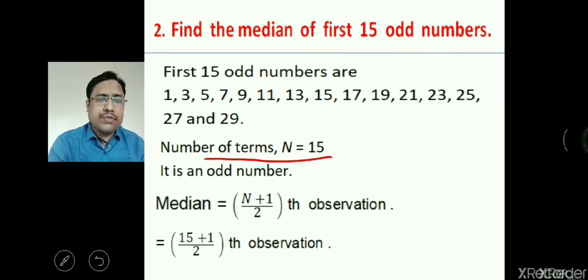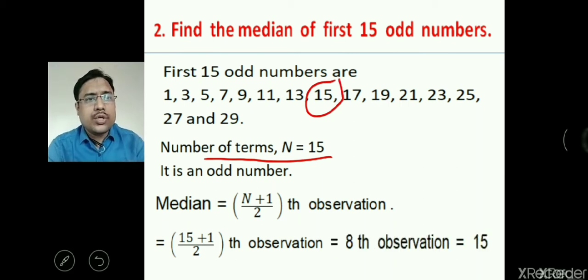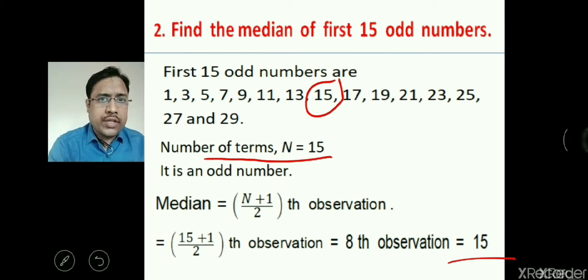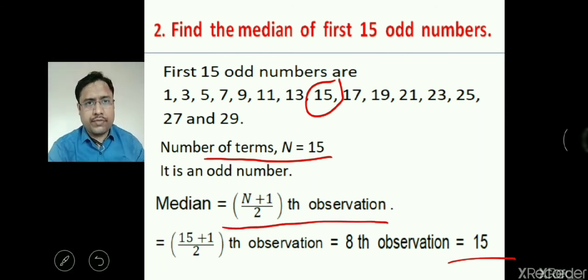Then it is 15 plus 1 by 2, which is 16 by 2, meaning the 8th observation, and that is 15 in the given set of values. So the 8th observation is 15. We can see this is the median when the number of data is odd. Here you will find the (n plus 1 by 2)th observation.